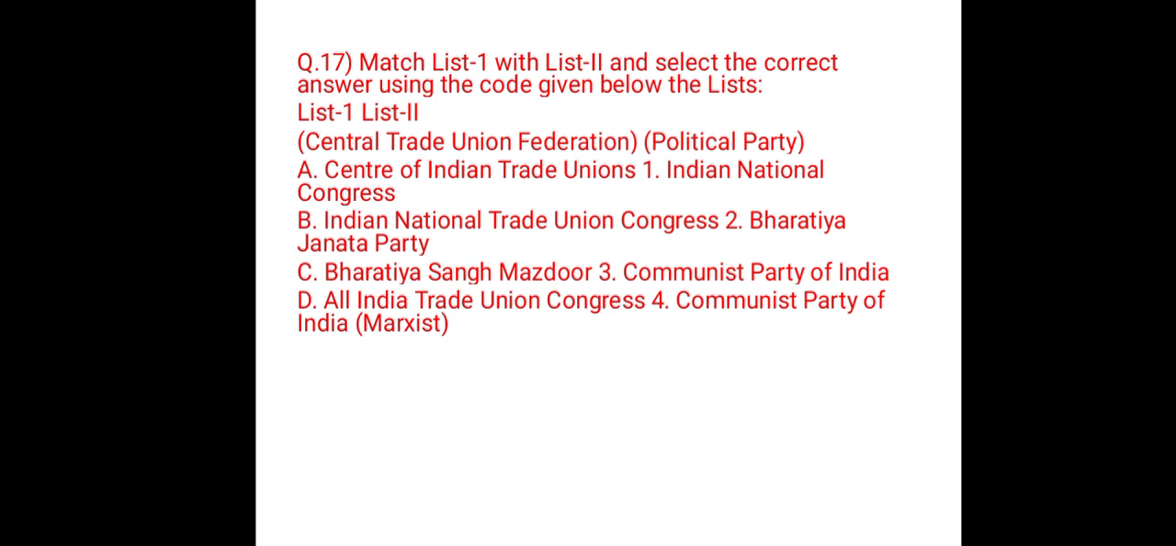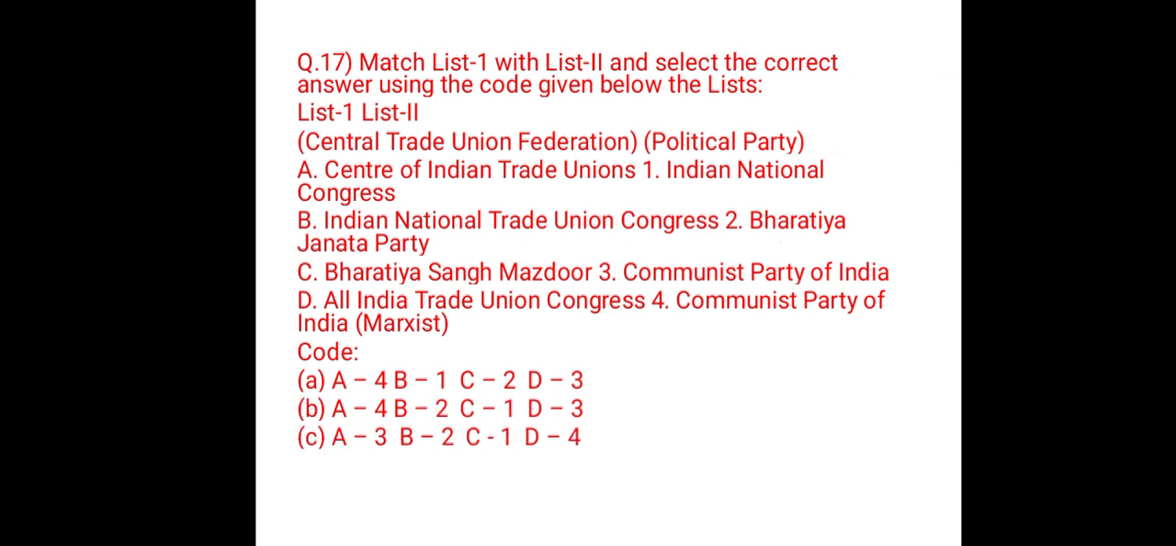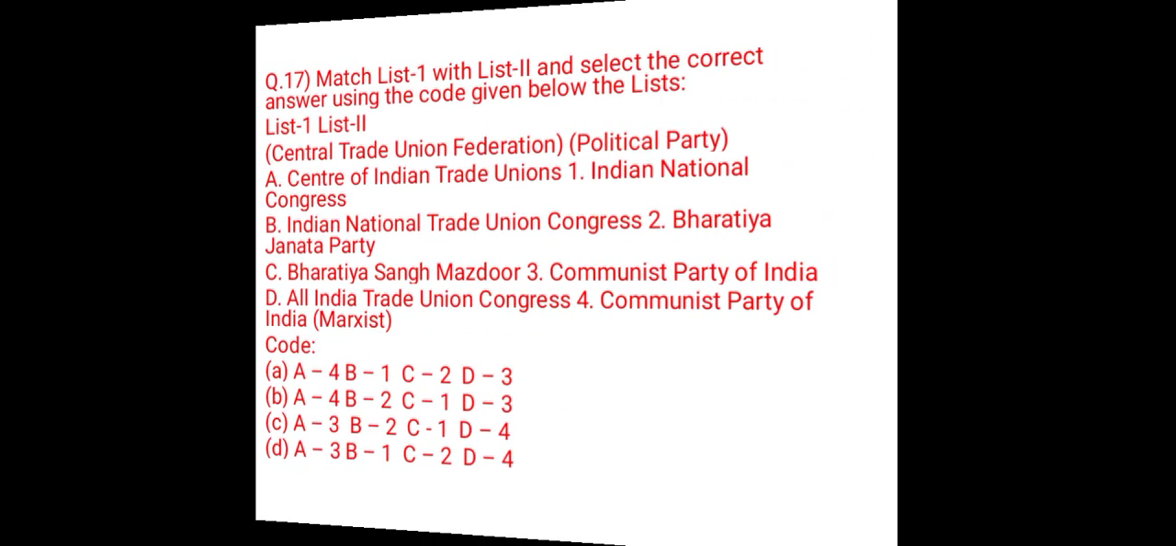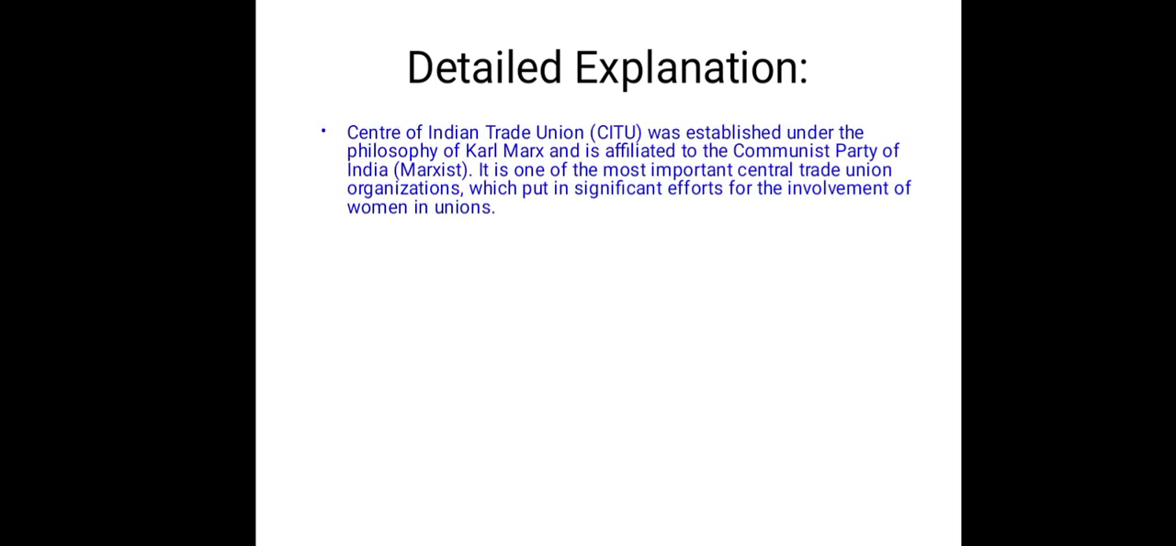In this list we need to find out which political party has a relationship or context with the trade union or sangh. The codes are below here: A, B, C and D. We should go to the detailed analysis, then we can find out which code is correct for this.